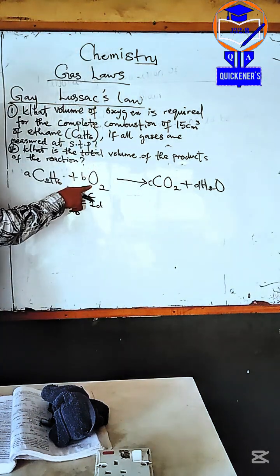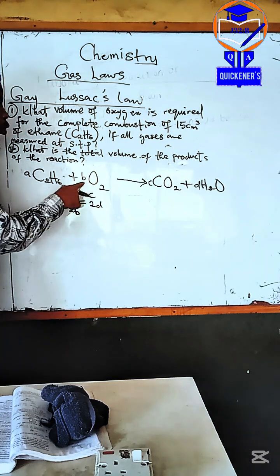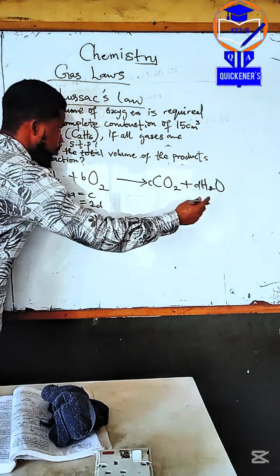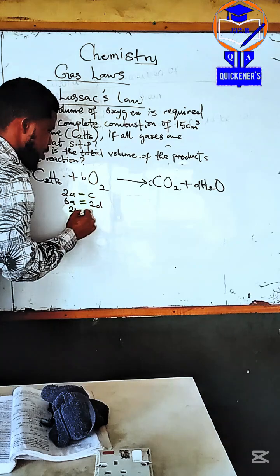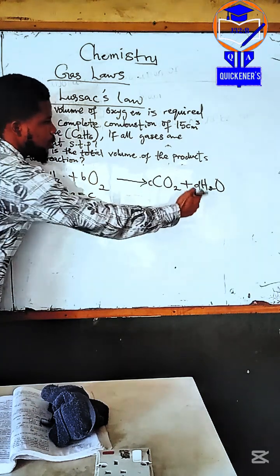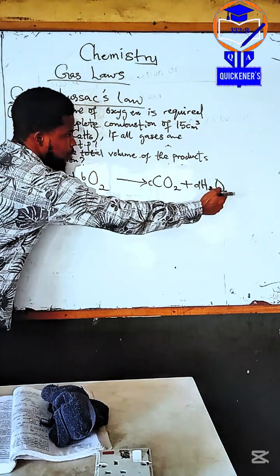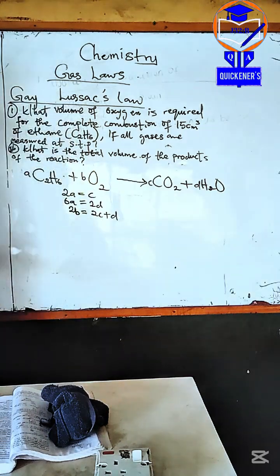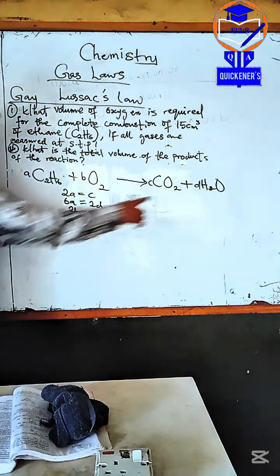The last one we compare is oxygen: 2B equals 2C plus D.